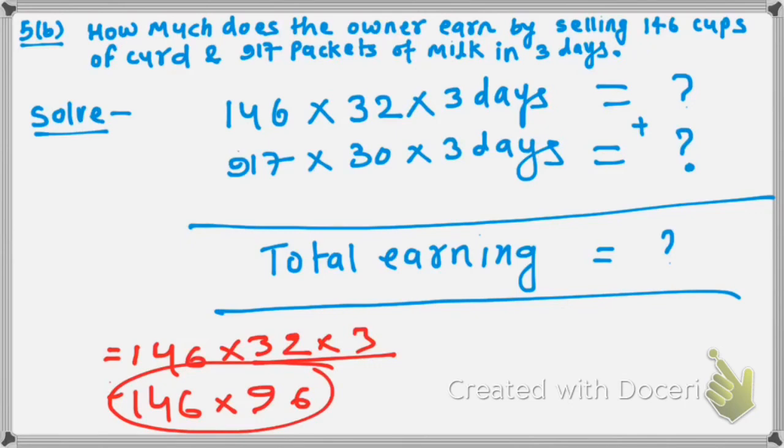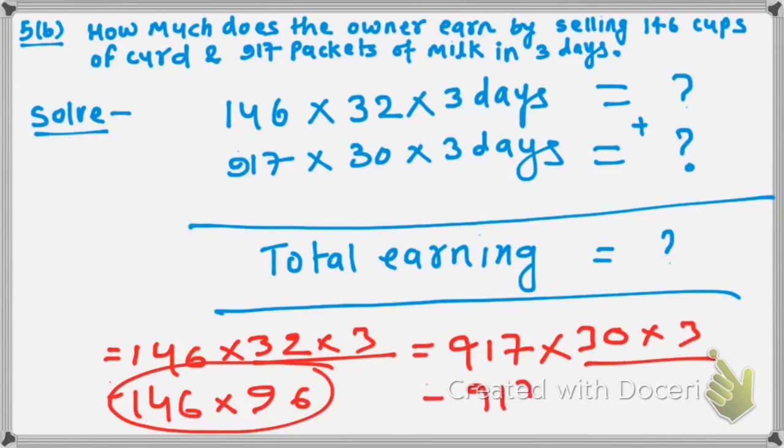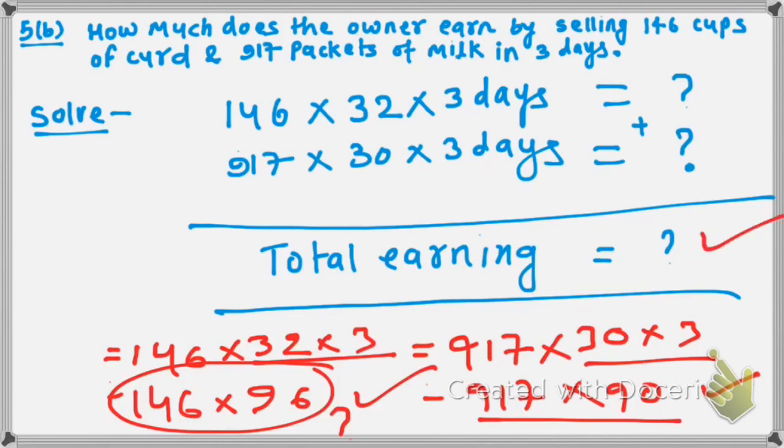Similarly here, 917 into 30 into 3. How will you solve this product? 30 into 3 will give us 90. After you find these two products, you have to add them. This will give you your total earning.